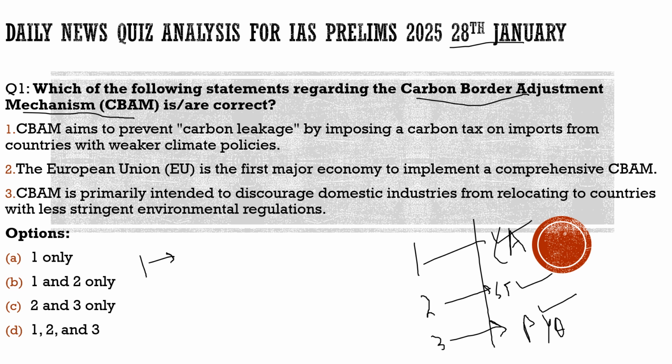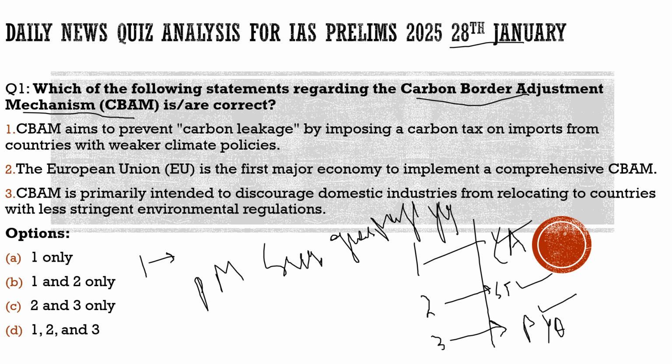If we analyze what our government has done so far, if you read last year's budget, you would have heard about the PM Surya Ghar Muft Bijli Yojana. What was the main purpose of this scheme?